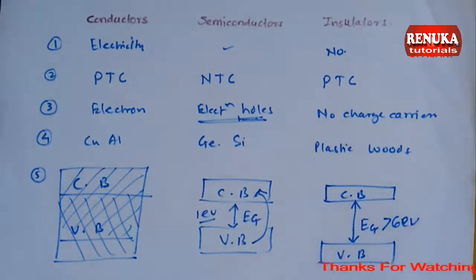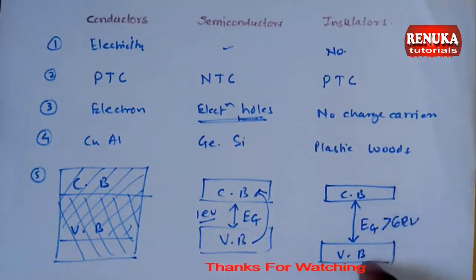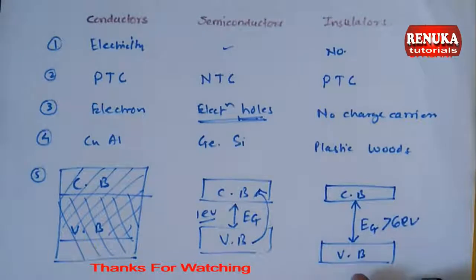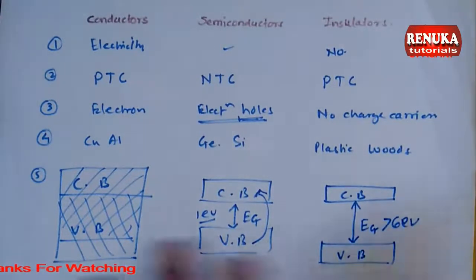So it is not possible to move the valence band electrons to conduction band in case of insulator. That is why free electrons are not there, so no conduction is possible in case of insulator. So this was all about the difference between the conductor, semiconductor and insulator.